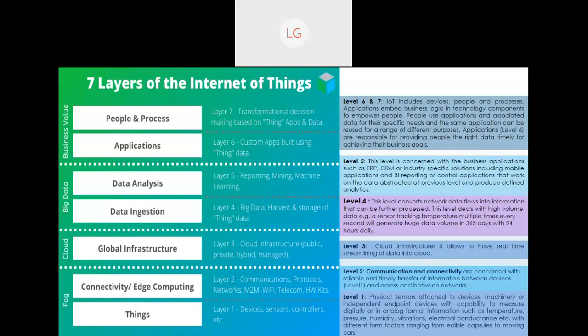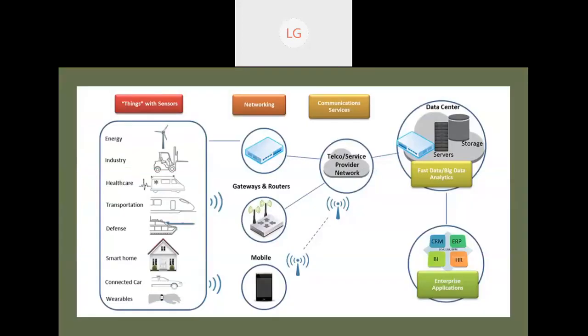Now, once I am clear and I have discussed with you these 7 layers of the internet, next we move to what I was discussing. This is a clear picture. Now I am sure that IoT will be very clear to you, how IoT is working and what kind of infrastructure or architecture of IoT is there.